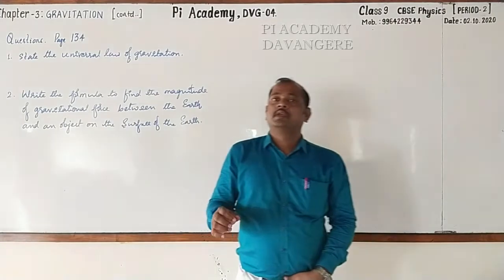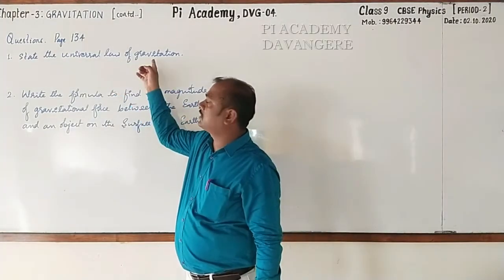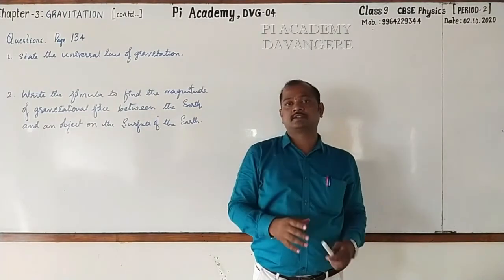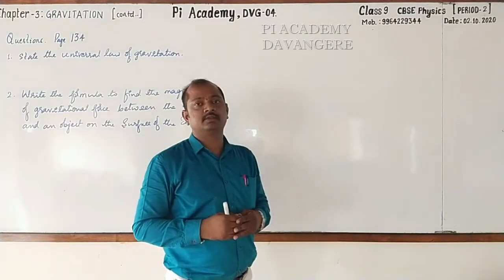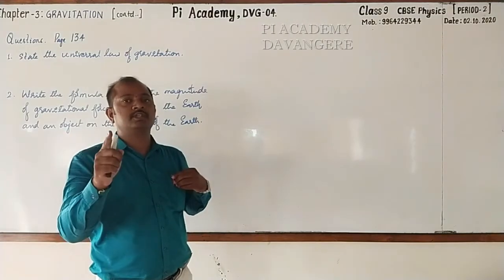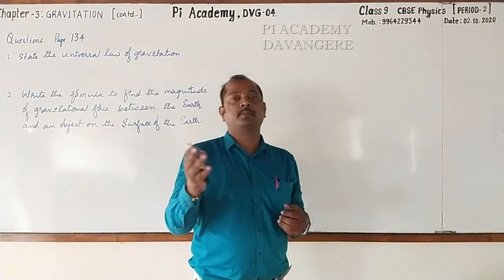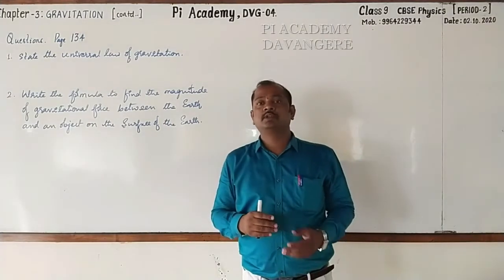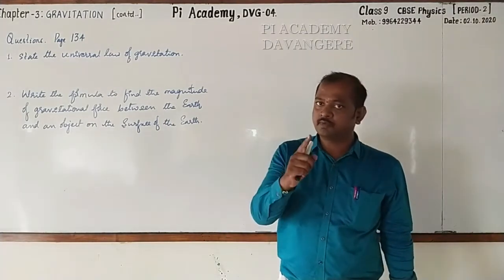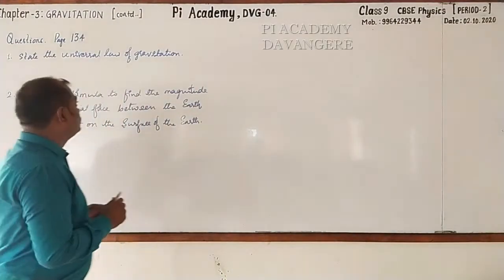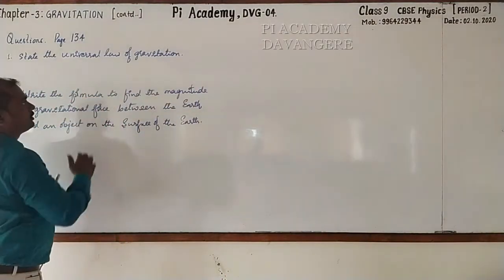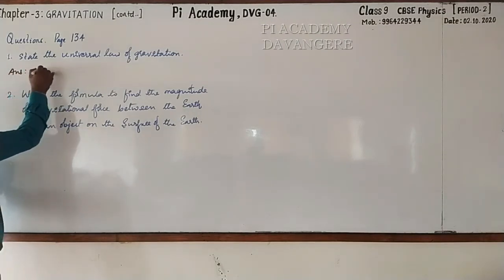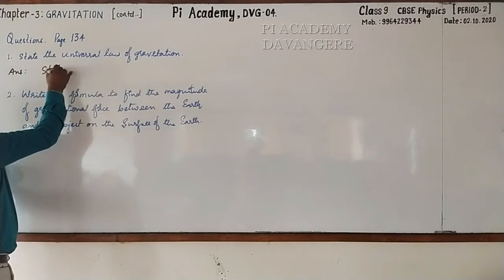Yes, according to universal law of gravitation, every particle in the universe attracts every other particle with a force which is directly proportional to the product of the masses of two bodies and inversely proportional to the square of distance between them, right? So you have to copy this question and write the statement yourself. So answer here and write already stated.